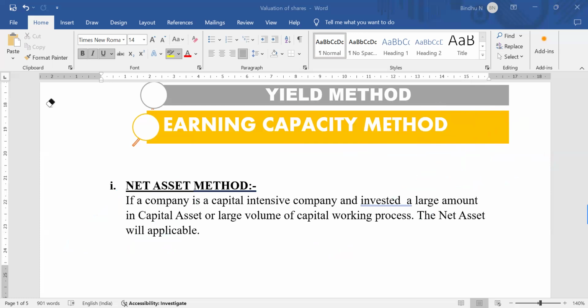So, concentration area. The first method is the net asset method. Whenever we need to apply the net asset method, we need to go through that information.